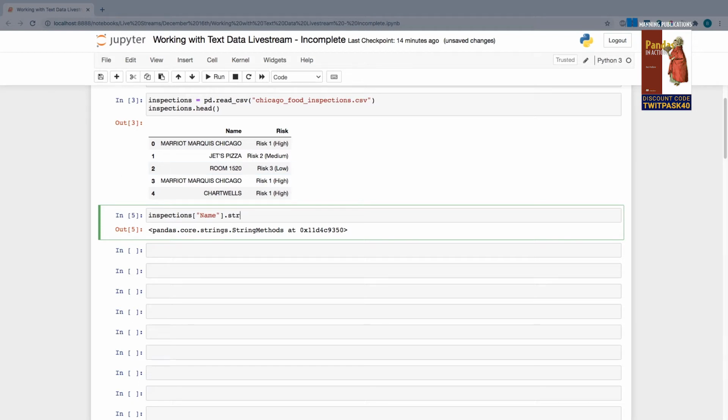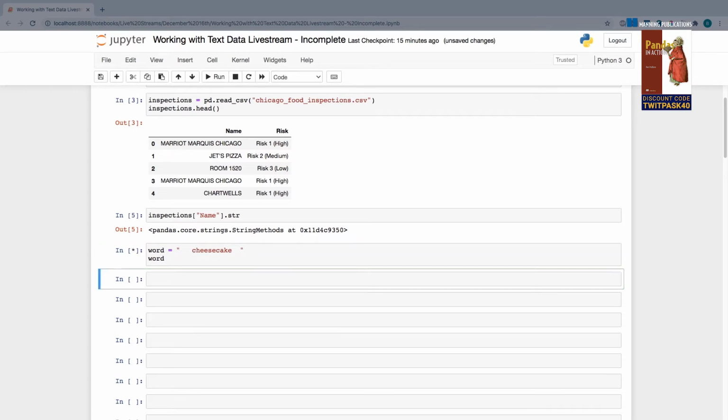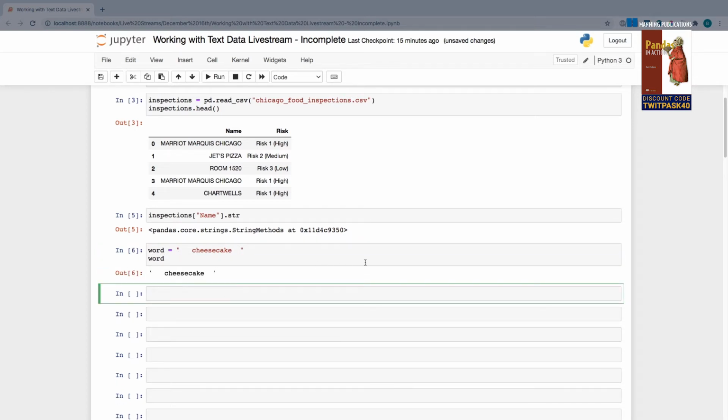For now, I want to do a quick review of some of these string manipulation operations in just vanilla Python. So for example, I'm just going to create a word variable here and assign it to a word like cheesecake. And what I'm also going to do is add some white space at the beginning and the end of this word, just so we have something to work with. Here's our word. There are a bunch of methods related to removing white space that we can utilize. First up, we have the rstrip method on a string in Python. That is short for right strip, and it strips or removes white space from the right side of the string.